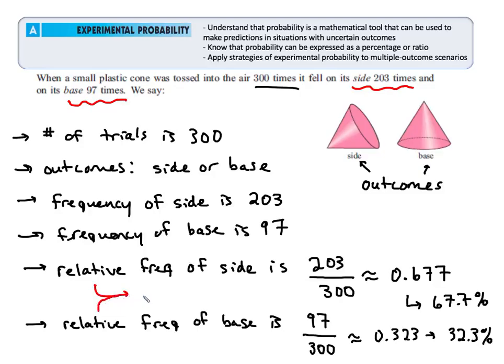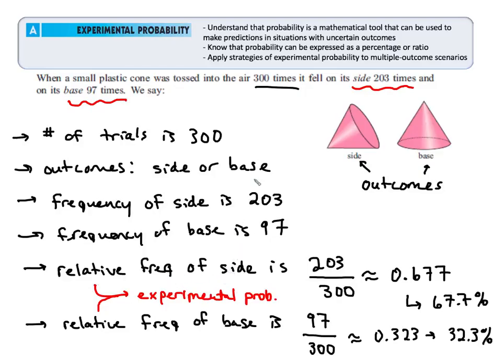Remember, as we wrap up this idea, these relative frequencies are both also what we could use to answer experimental probability questions. If I ask what is the experimental probability of getting the side, we're taking that ratio. It's what we would say as the experimental probability of the side. It's the same thing as talking about relative frequency. They're identical in this case.